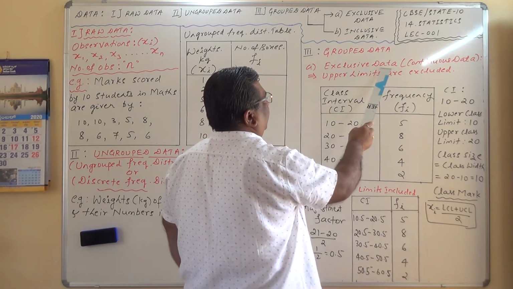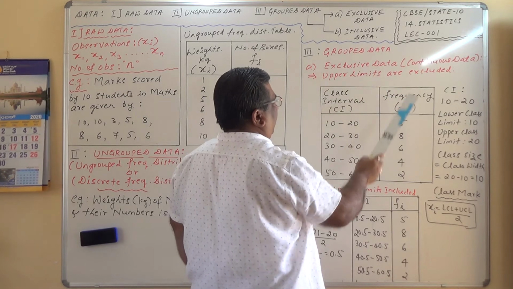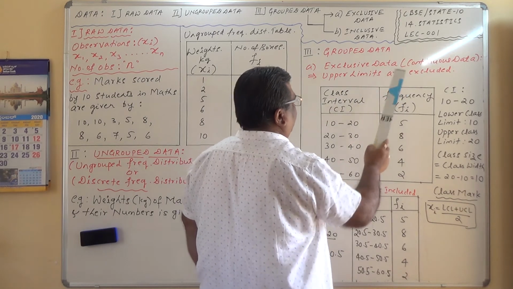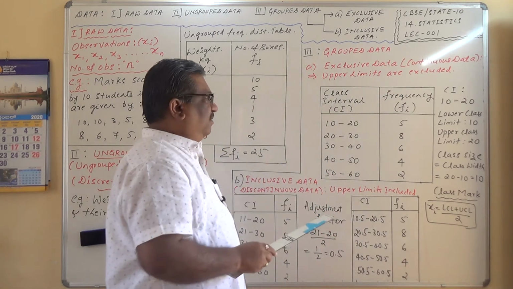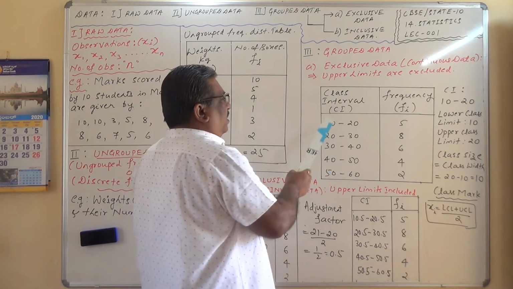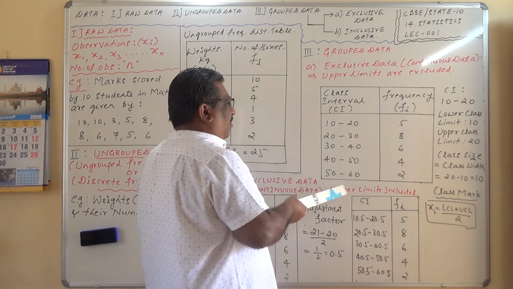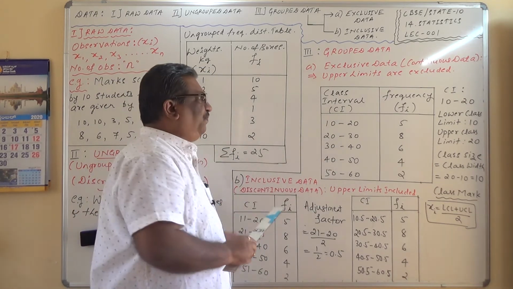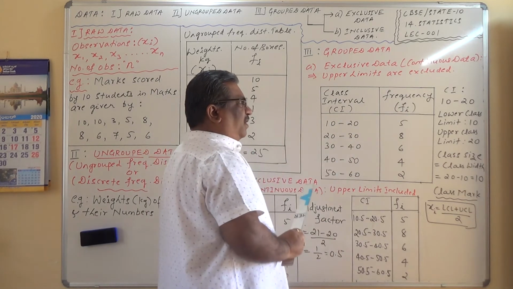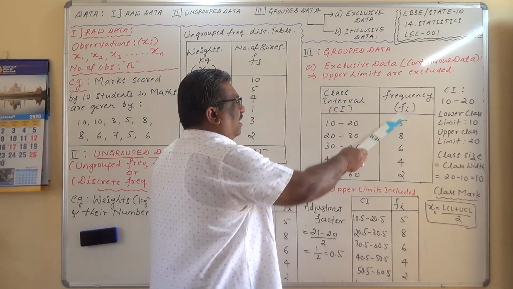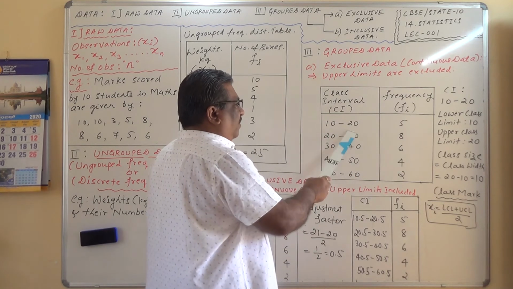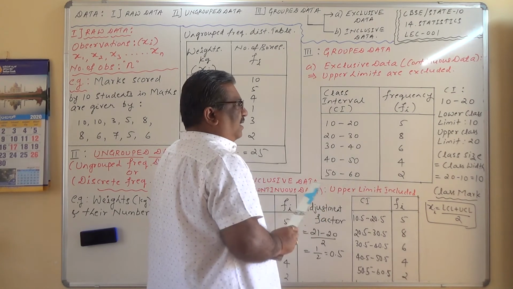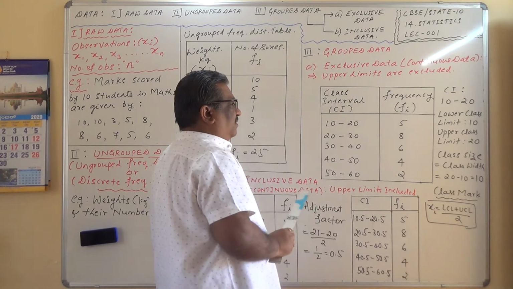What is this exclusive data? Exclusive data is also called continuous data, and in this the upper limits are excluded. See here, the representation of this data goes something like this. These are all observations. These observations have been grouped into particular class intervals, and their frequencies have been given over here. So these are the class intervals: 10 to 20, 20 to 30, 30 to 40, 40 to 50, 50 to 60. These are different class intervals, and these are the frequencies.